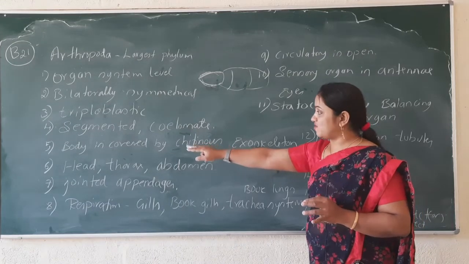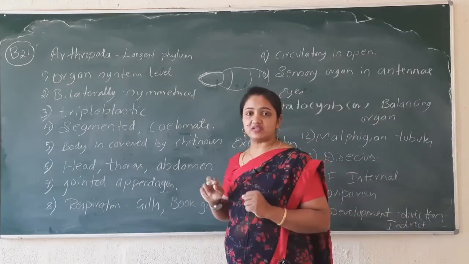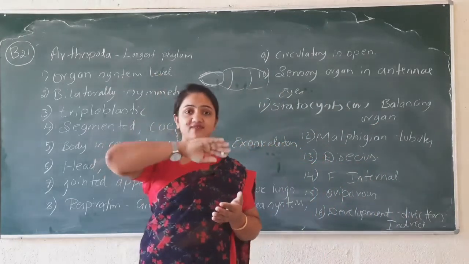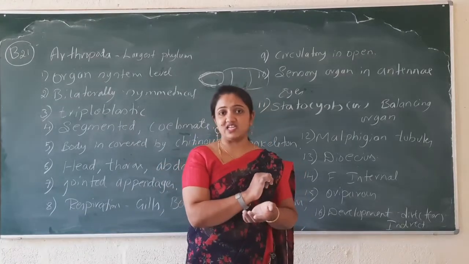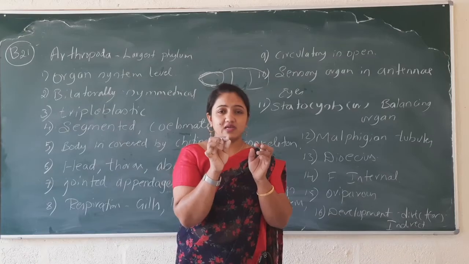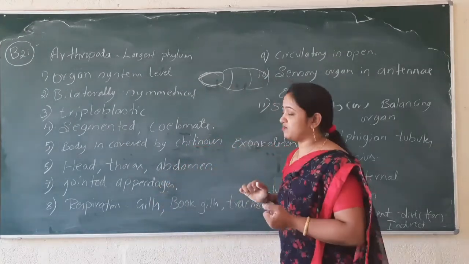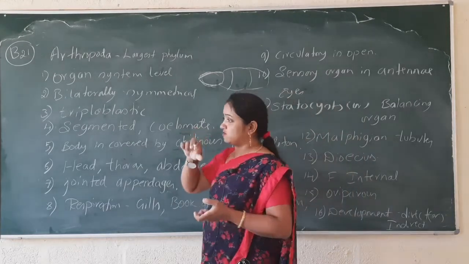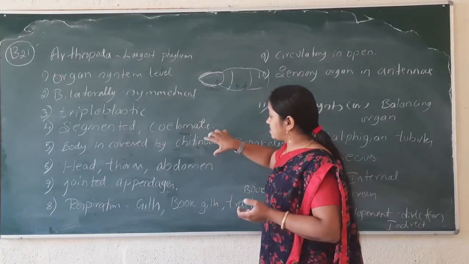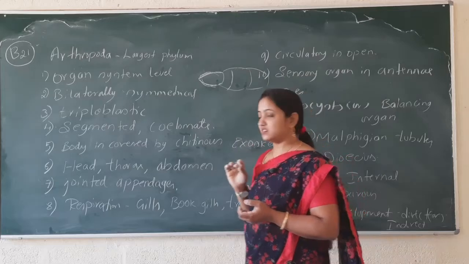That's why the body is covered by a chitinous exoskeleton, the outer covering. If you press or smash that insect, you hear a sound, which is because of the presence of chitin.